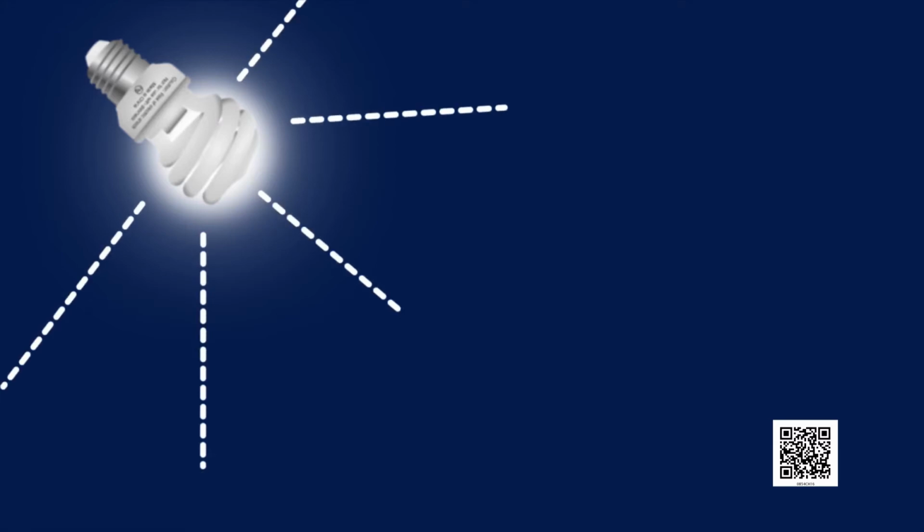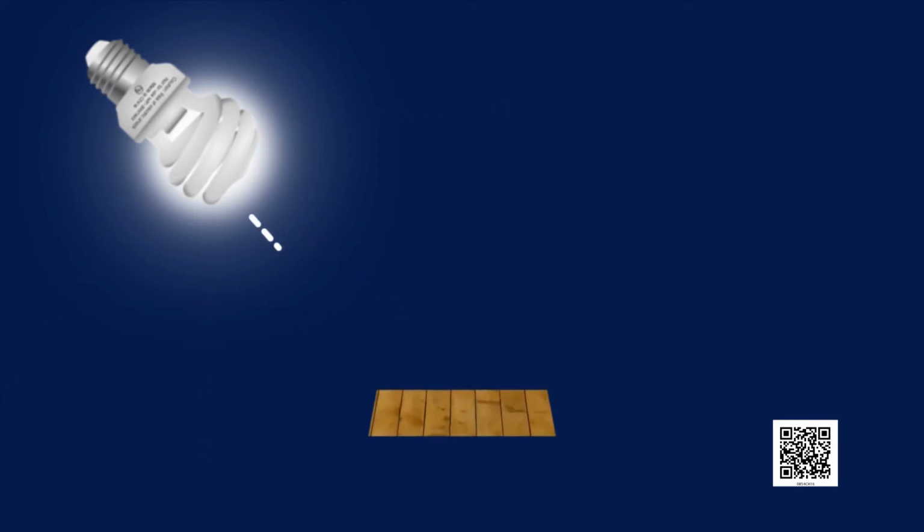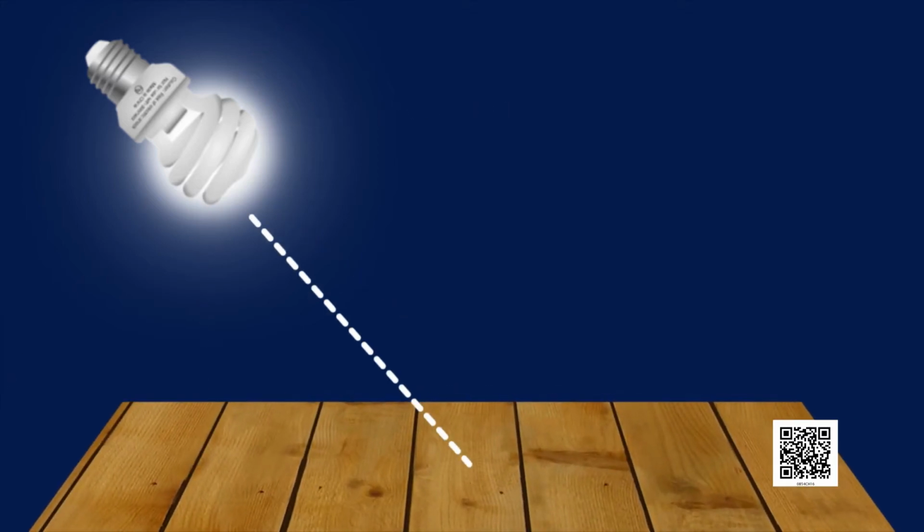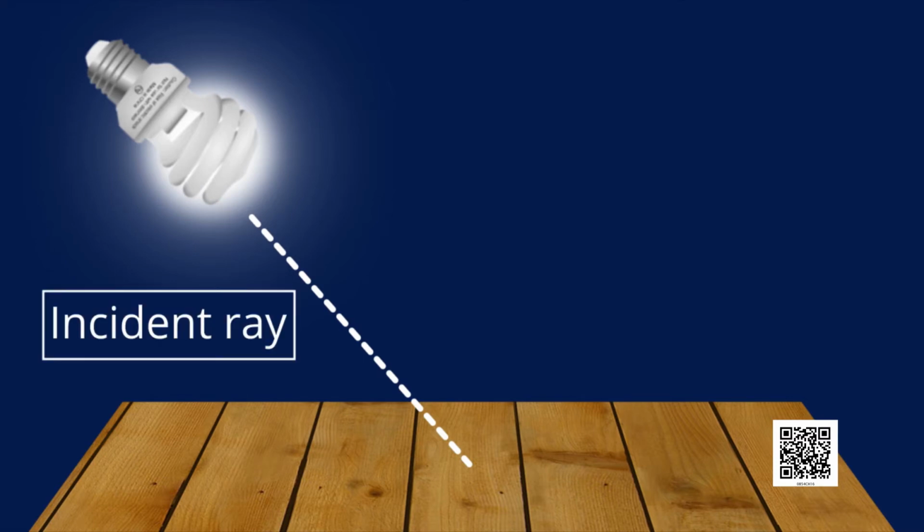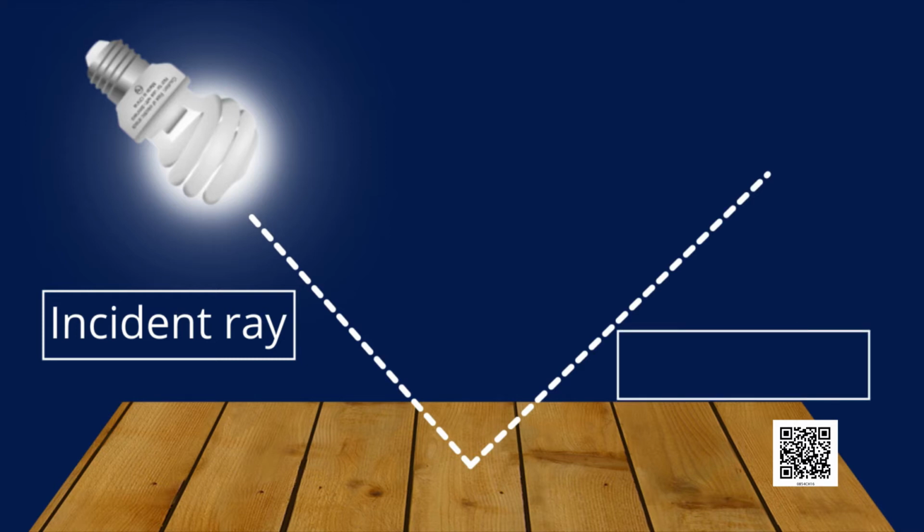Imagine a ray of light strikes a surface. This ray of light is called the incident ray. The surface reflects the incident ray. This ray of light which is sent back after reflection is called the reflected ray.